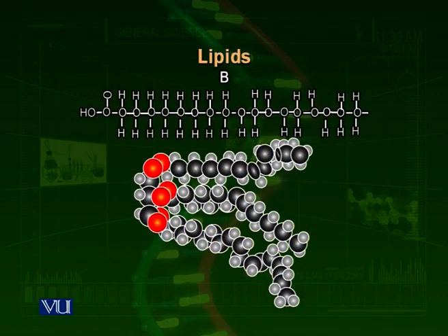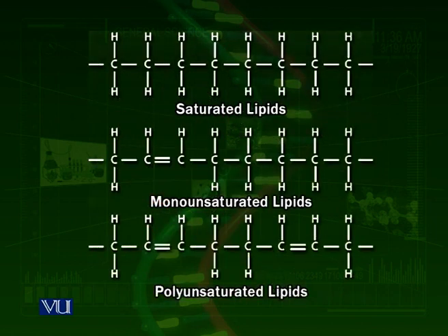Here is the third important form, the lipids or the fats. Lipids or fats are present in the form of long carbon chains which have hydrogen molecules attached on the various sides. Lipids may be of two types, called saturated lipids present in animal cells and unsaturated lipids present in plant cells.